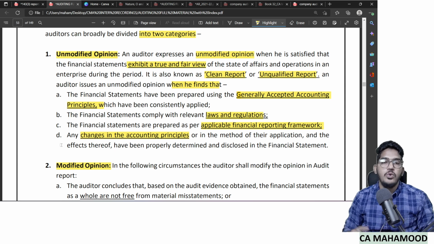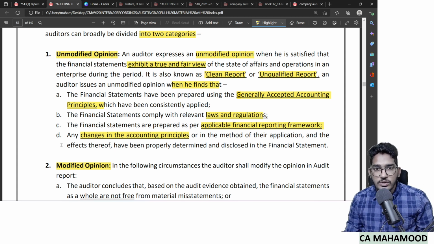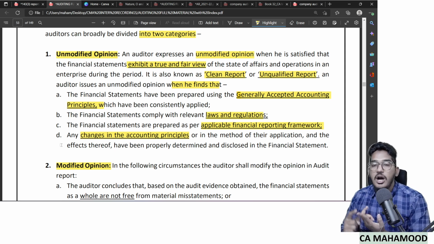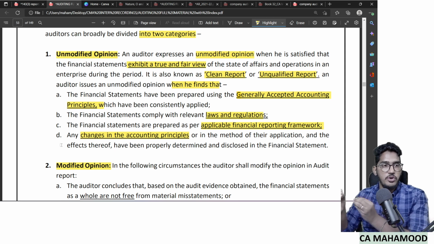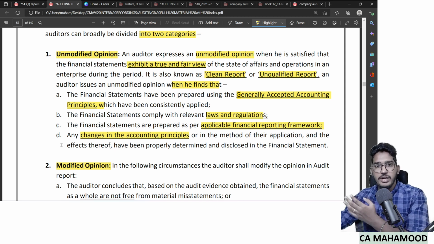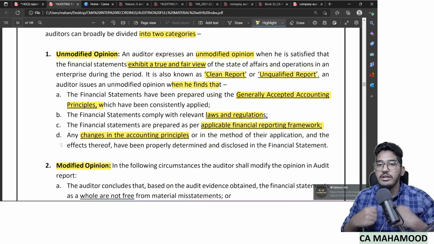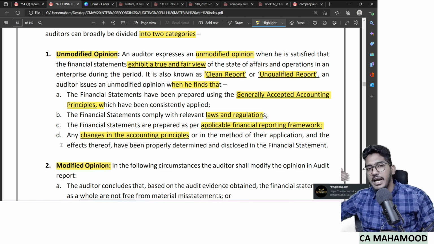Nothing but they are telling what an unmodified opinion indicates. If the auditor has given an unmodified opinion, what is he trying to convey? He's trying to convey that financial statements are prepared after following all the GAAP, as per laws and regulations, as per the applicable financial reporting framework. If there is any change in accounting policy, that was properly disclosed. I can keep on adding the points. That means the auditor is trying to say that financial statements are free from material misstatements, like fraud or error. So like that, I can keep on adding the points.